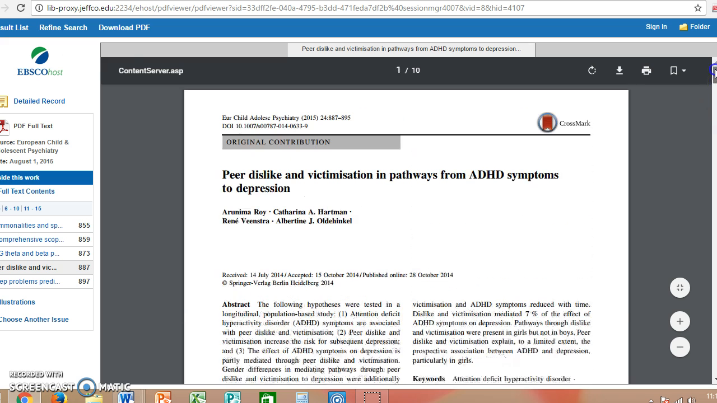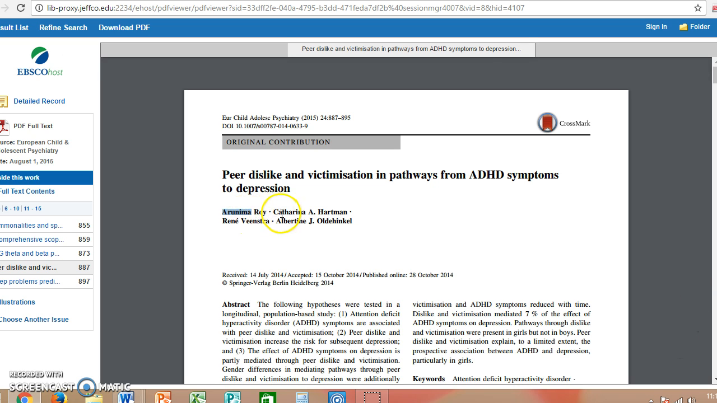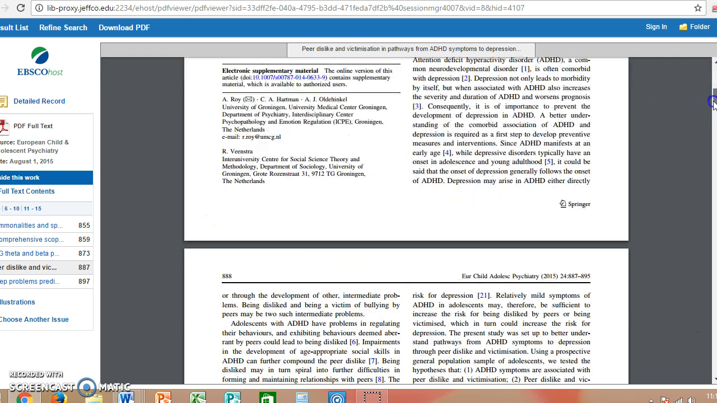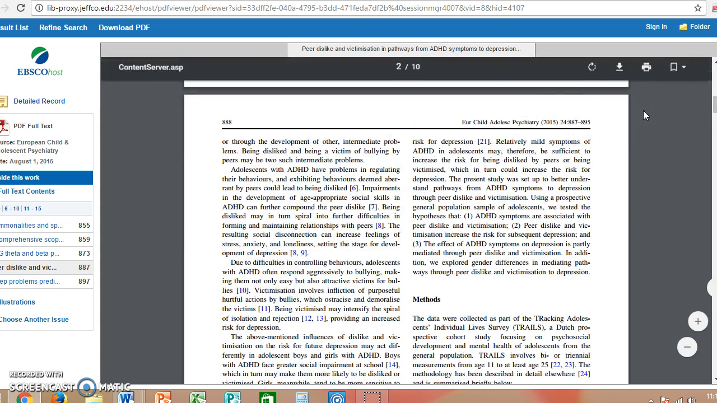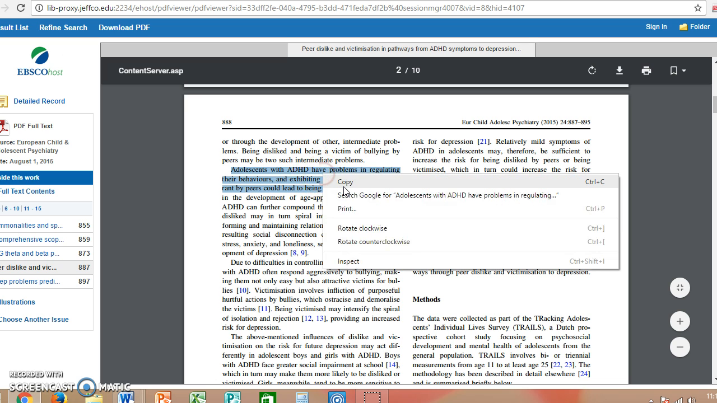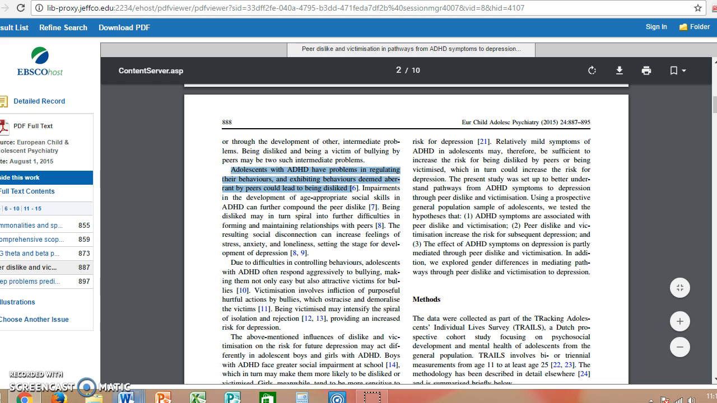Then when I use my in-text citation, I would do the author's name, Aranima, and there are 4 authors. So this would be, for 3 or more authors, you would put the last name. You don't have to use all the last names, but you would put Aranima, and then you would put et al., and then you'd put page 888. So let's say, I kind of want to give you an example of this. So let's say I use this piece to quote from, and then let's go back to our Word document,